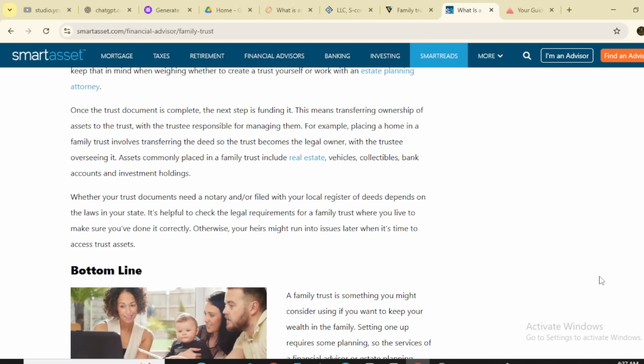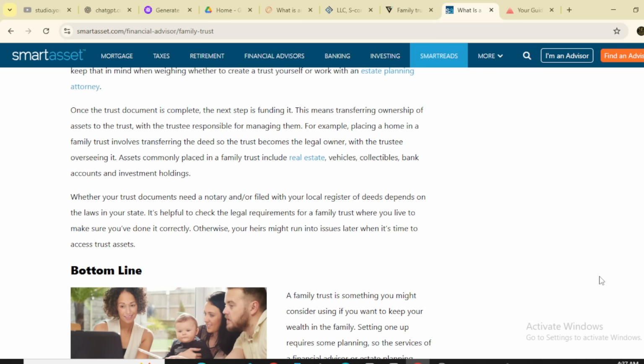Once the trust document is complete, the next step is funding it. This means transferring ownership of the assets to the trust, with the trustee responsible for managing them. For example, placing a home in a family trust involves transferring the deed, so the trust becomes the legal owner, with the trustee overseeing it. Assets commonly placed in a family trust include real estate, vehicles, collectibles, bank accounts, and investment holdings.